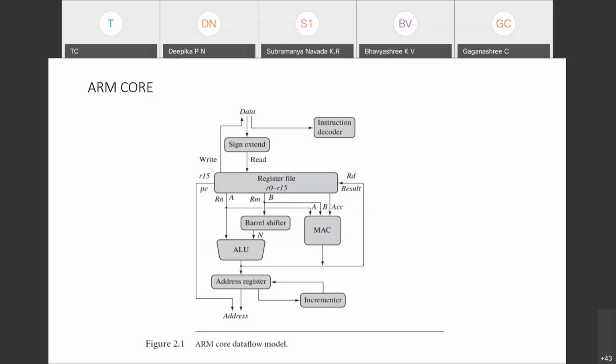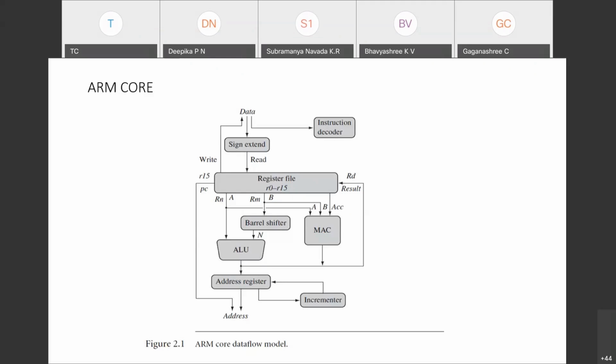For example, if I write an instruction add R1 comma R2 comma R3, the meaning is very simple. R1 and R2 are called source registers, R3 is called the destination register. The point should be very clear. Here Rn, Rm and Rd, you can see the three names. These are the general names given. Rn and Rm are called source registers. Rd is called the destination register.